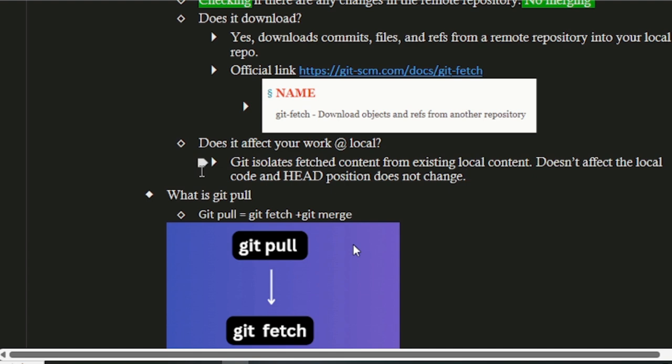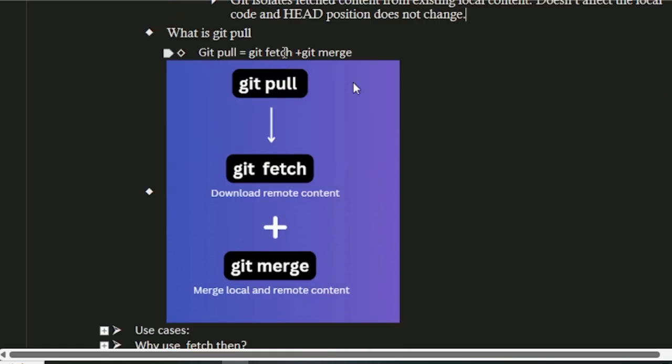Next, then, what is git pull? So now we know git fetch is we are just checking what is in the remote repository. So what's git pull? It is nothing but the git fetch. Now we have checked, and once we are okay, we would like to merge, right? So instead of saying git fetch for checking and then running a command to merge, you can just say git pull, and it would download the remote content and merge the local and the remote content all in one step.